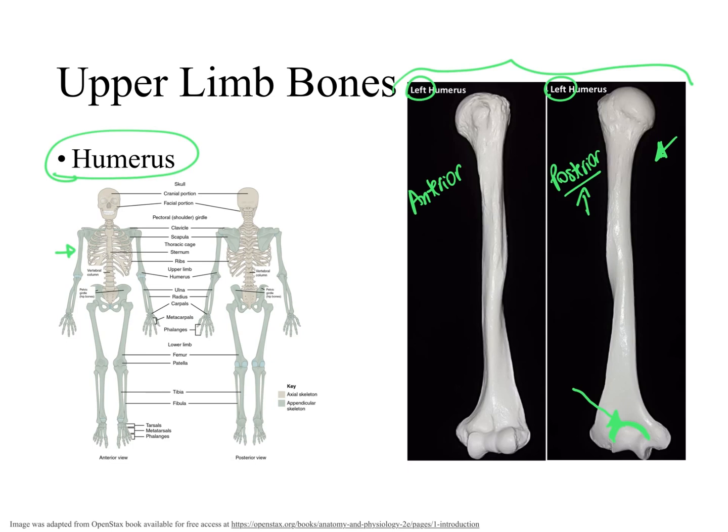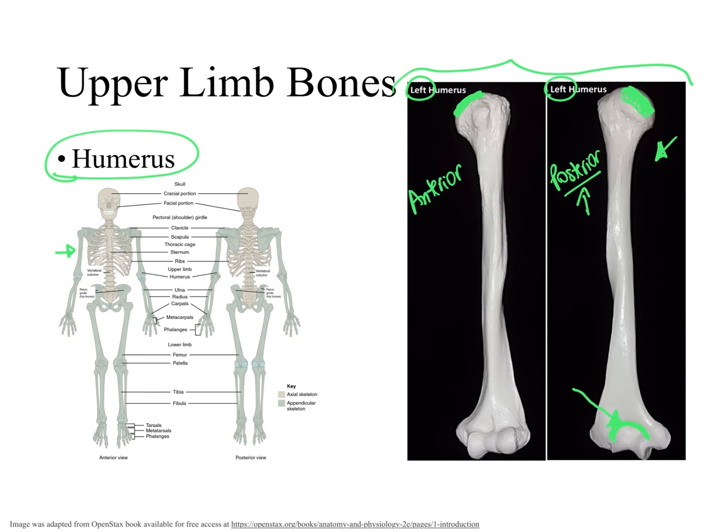Now, when we look at the humerus bone, we can see in the proximal end the head of the humerus. And the head of the humerus is what we articulate with the scapula, which is one of the two bones forming the pectoral girdle. The pectoral girdle, remember, is a group of bones that will be connecting the upper limb to the axial skeleton. So the head of the humerus is what will be articulating with the glenoid fossa of the scapula specifically. And when this articulation happens, we call that the glenohumeral joint.